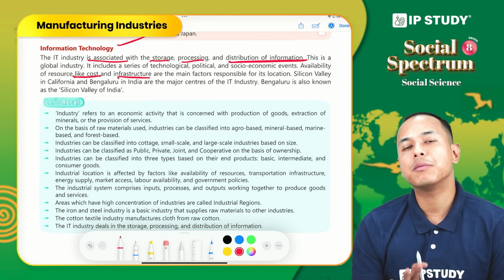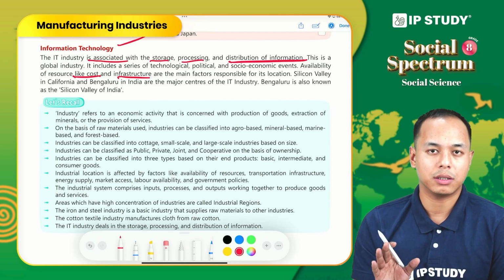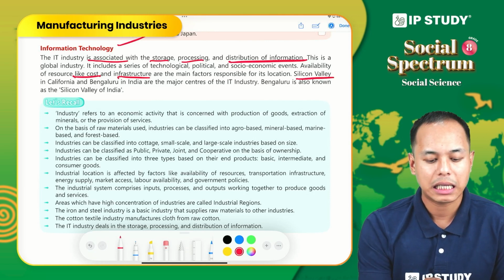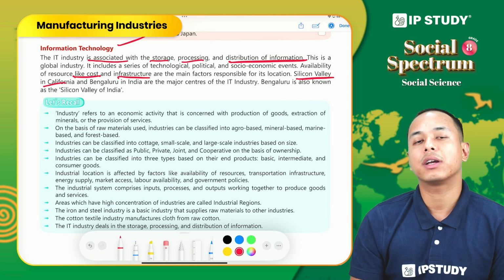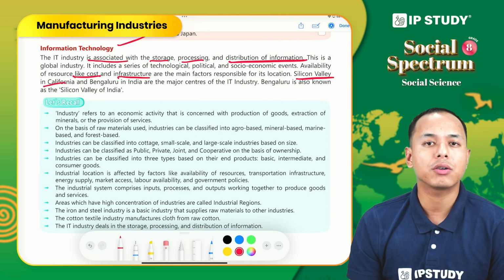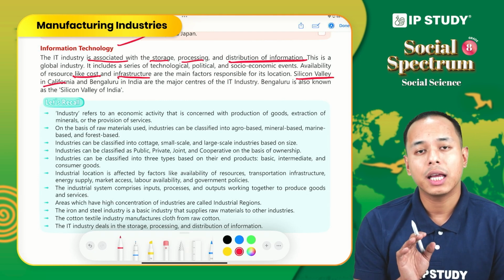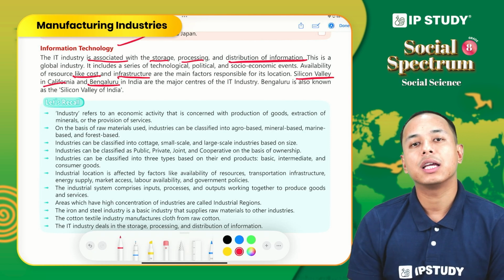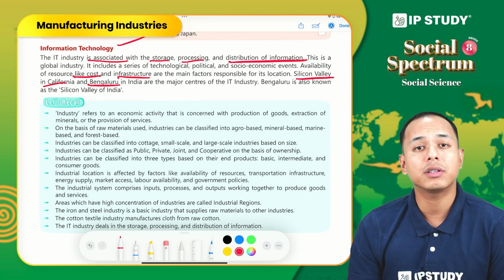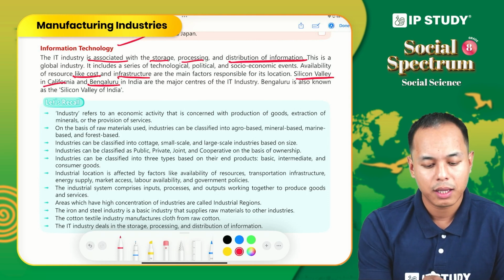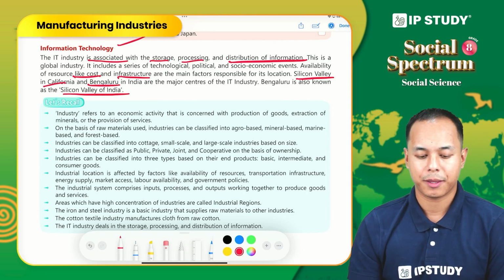When we talk about important information technology regions, Silicon Valley in California, USA is one of the important, or we can say the pioneer, information technology regions. In India, Bangalore is very much advanced when it comes to information technology, and for this reason Bangalore is also called the Silicon Valley of India.